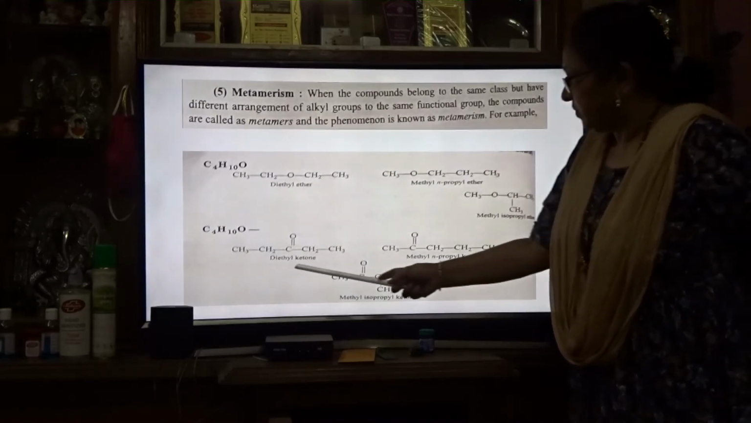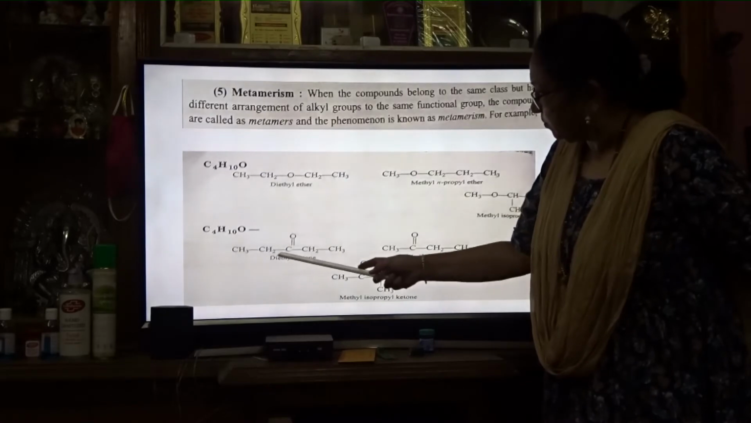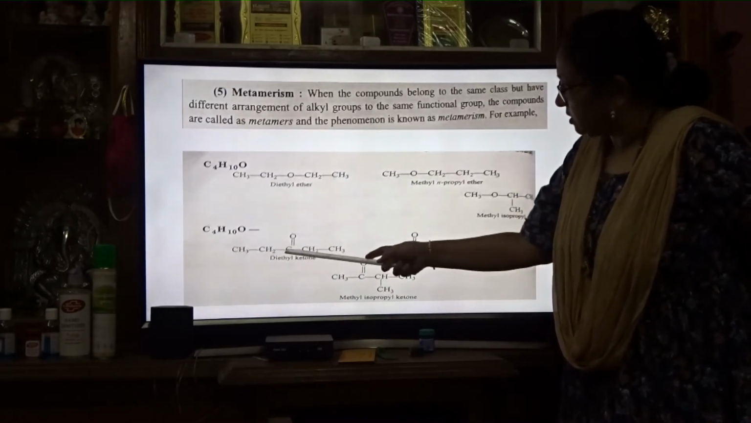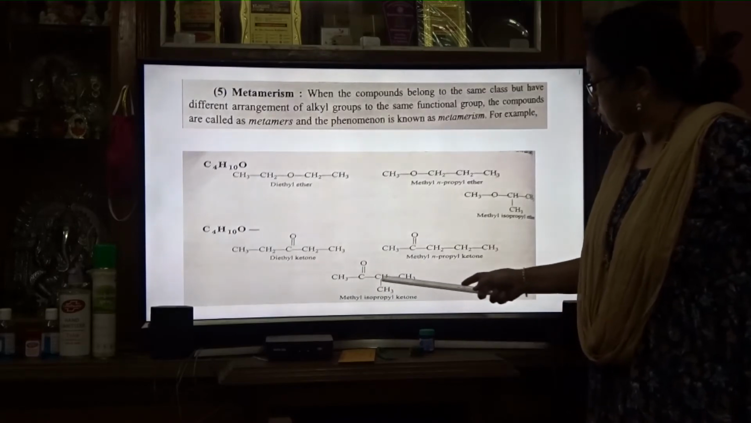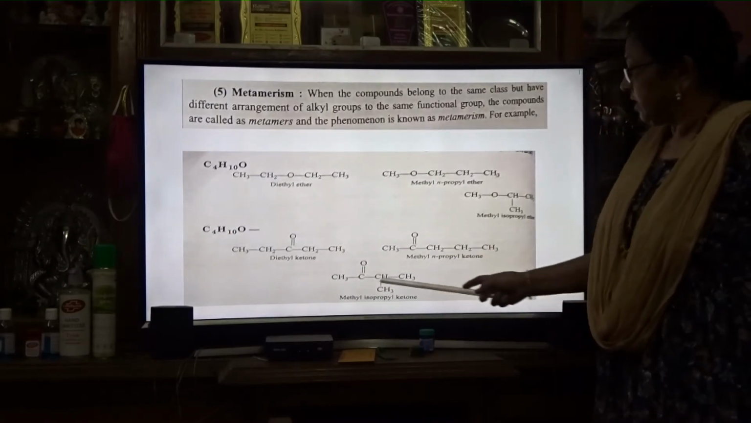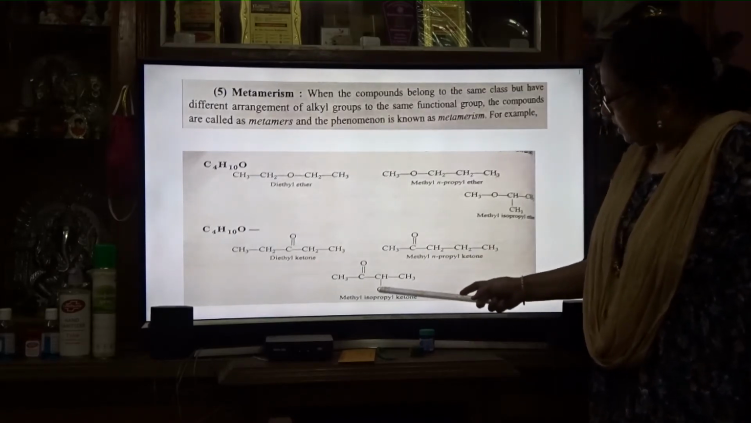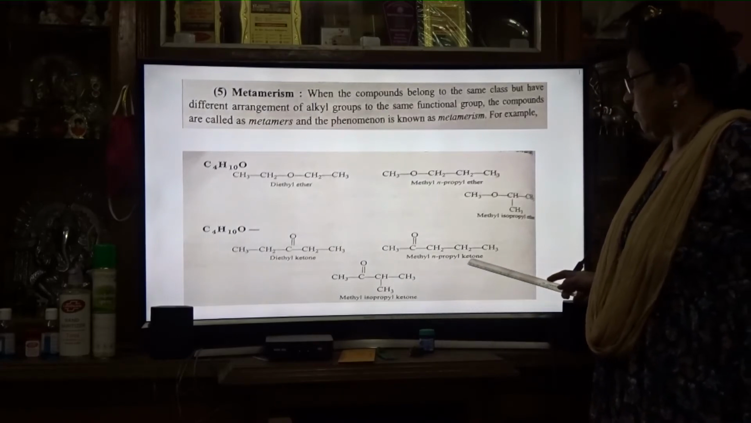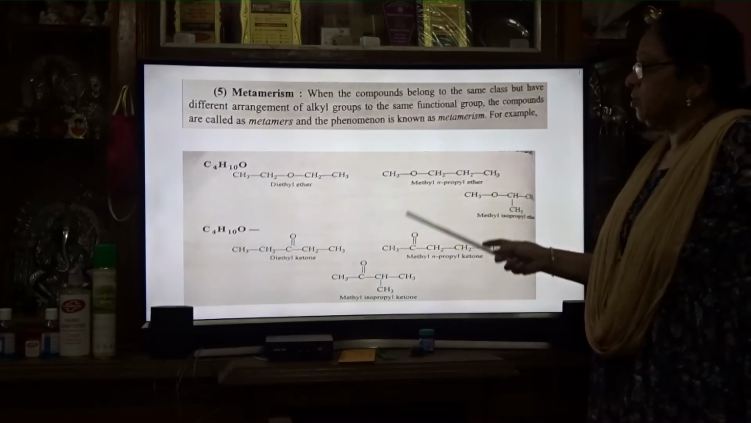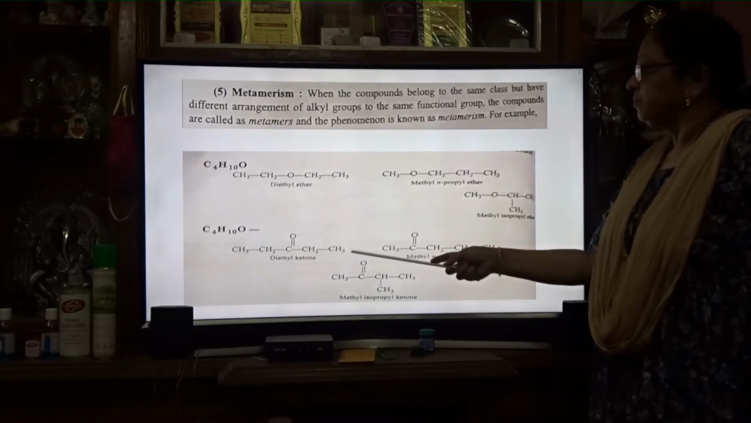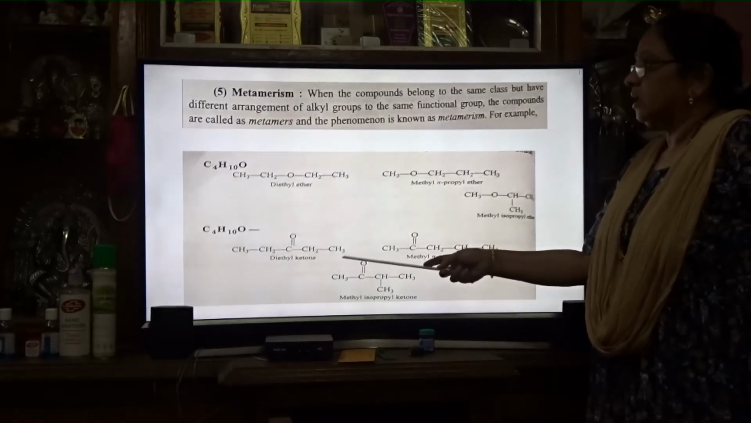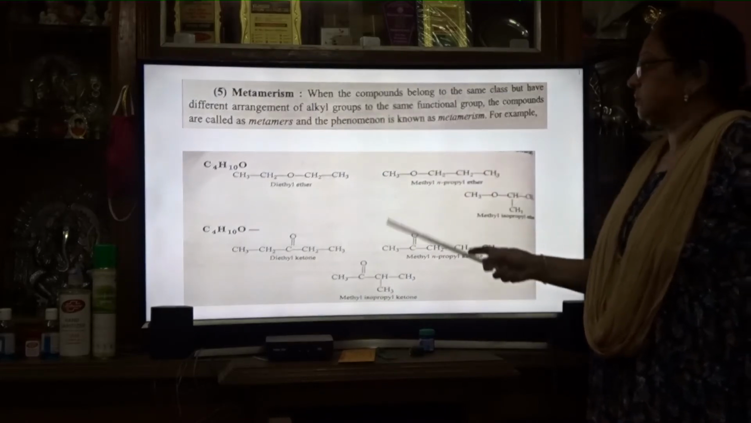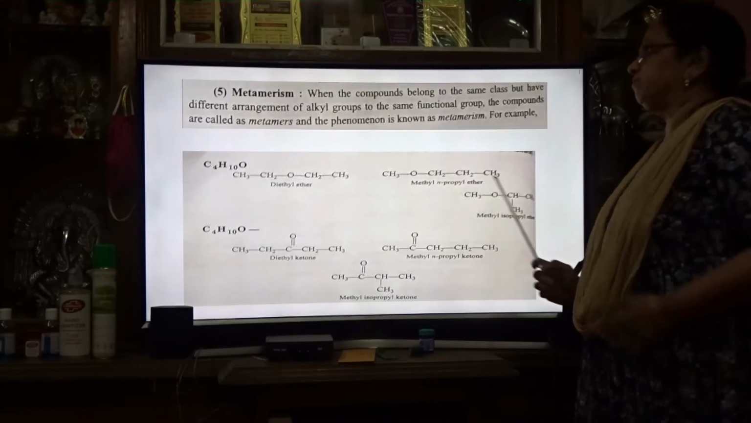Here also diethyl ketone, so here also the R groups are different. Here ethyl and ethyl, here RCOR. Here also RCOR and here also RCOR. Here methyl and isopropyl, and here methyl n-propyl ketone is there. But in all these cases, all have the same molecular formula, but the alkyl groups are different. In metamerism, the functional groups are the same.